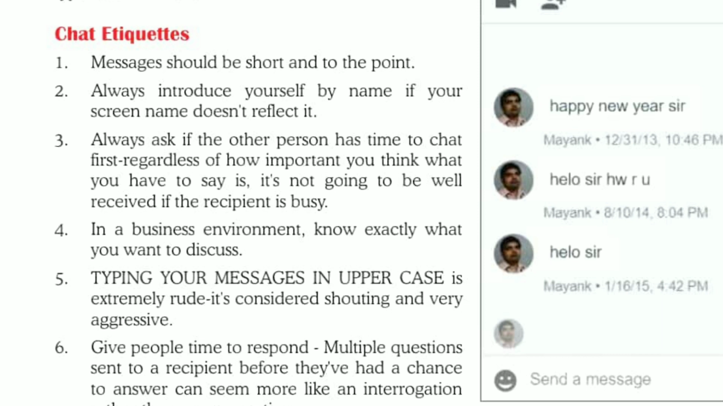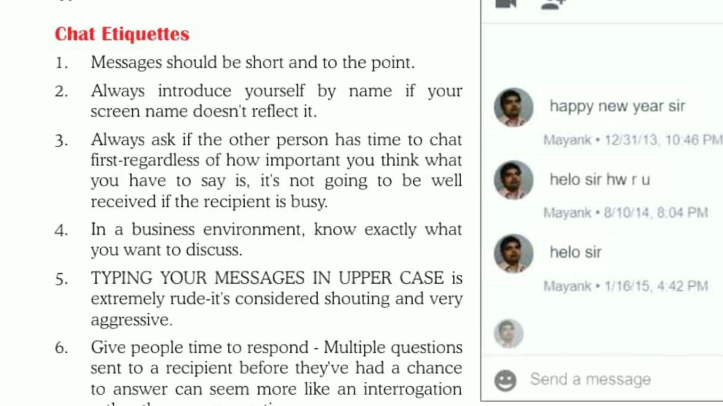Next one is, we must always introduce ourselves by name if our screen name doesn't reflect it. If on the chatting window, our screen name is not reflecting, then before chatting with others, we must introduce ourselves by our name, so that the recipients can understand with whom they are chatting.